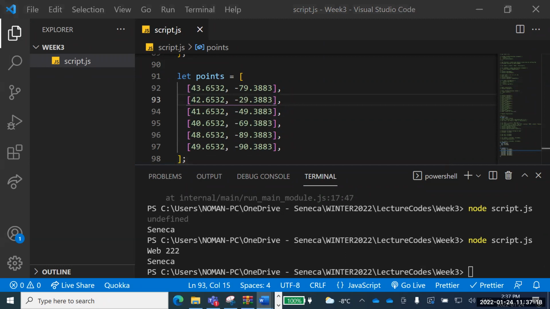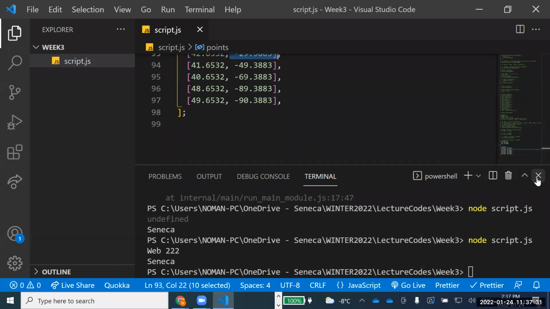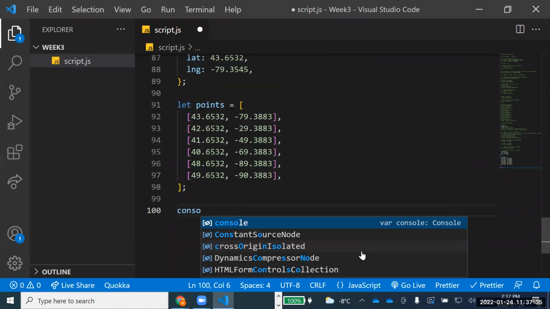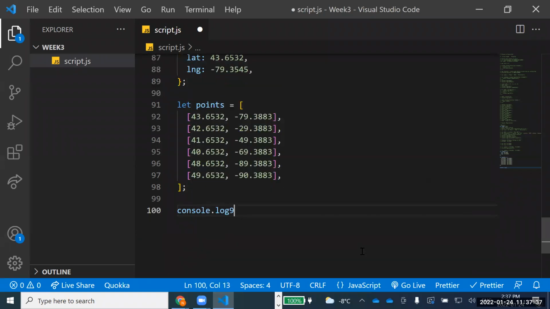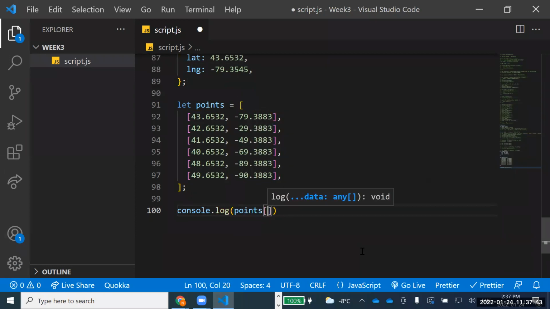And now, if I want to print this value, you remember that it is sort of a 2-dimensional array. If you want to print this value, minus 29, what will be the code to write that? Let me just show you. If I ask that I have to print minus 29, you'll say console.log. And now you'll say, okay, in console.log, I'll have to write points, square brackets.